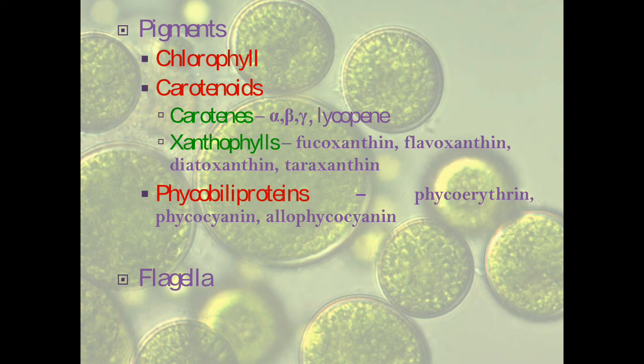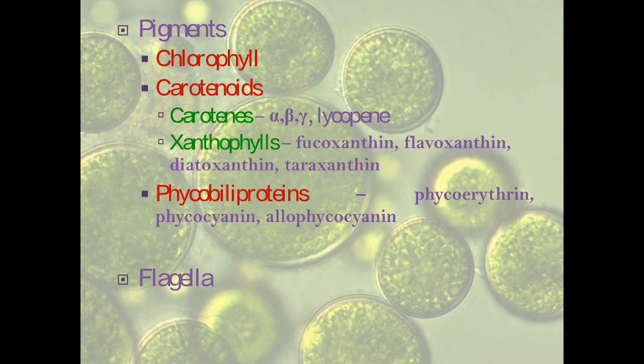Examples include phycoerythrin, phycocyanin, and allophycocyanin. These are usually found only in blue-green algae, but in some of the higher algae like Batrachospermum, Porphyra, Fucus, Polysiphonia, these red algae, you do find phycobilins as well. So they are light harvesting pigments exactly like carotenoids.